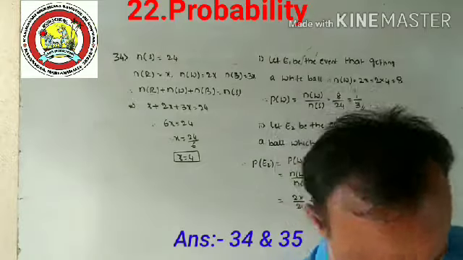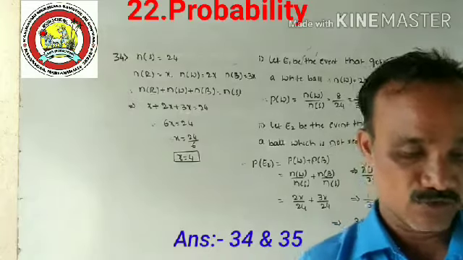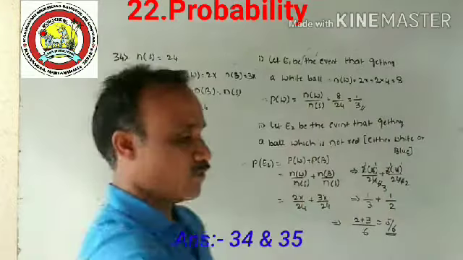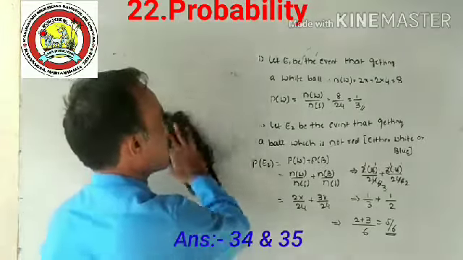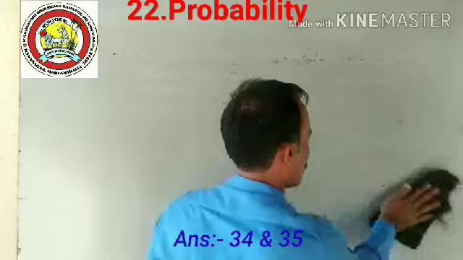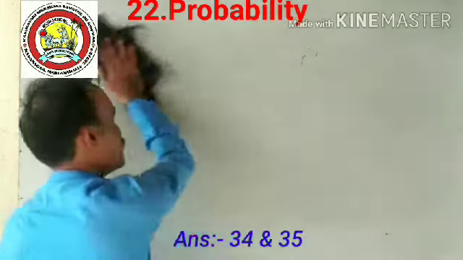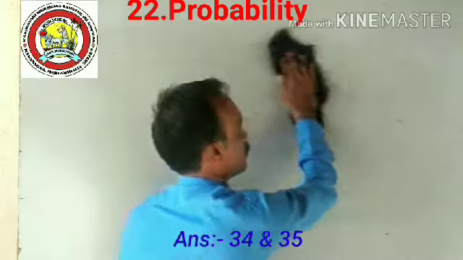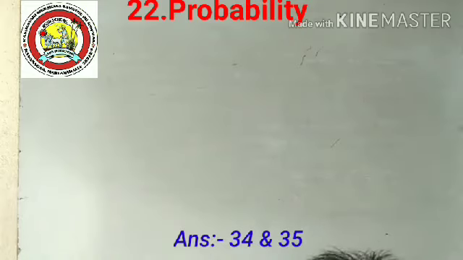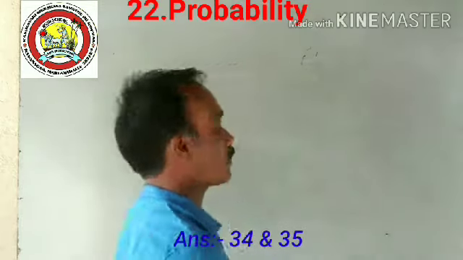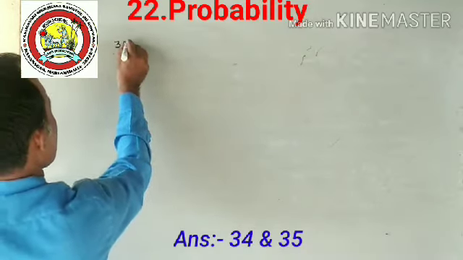Question number 35. It is a very lengthy question. So before starting question number 35, first I will give complete information about the playing cards. Just listen to me carefully, it is very important. If you know this, you can write the answers one by one easily. Question number 35 is about playing cards.